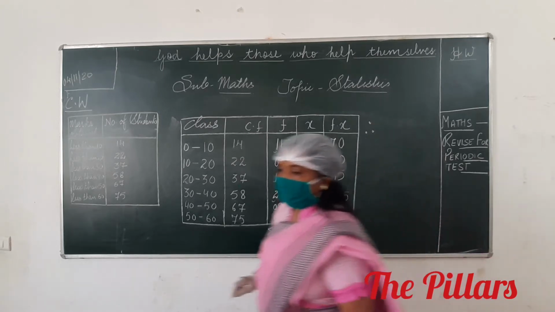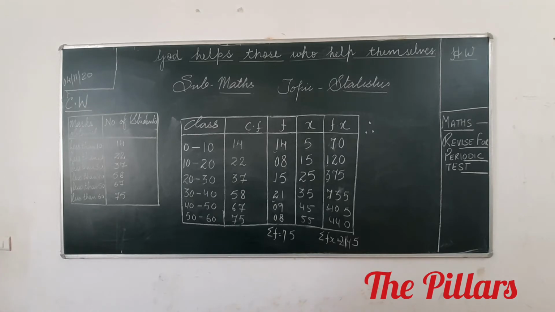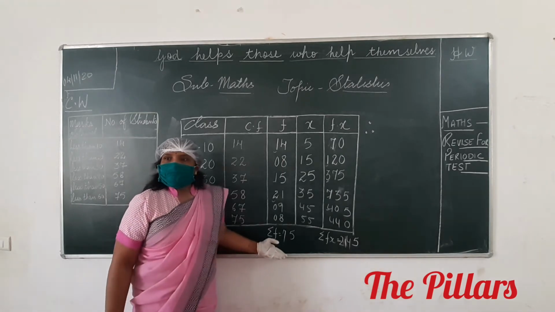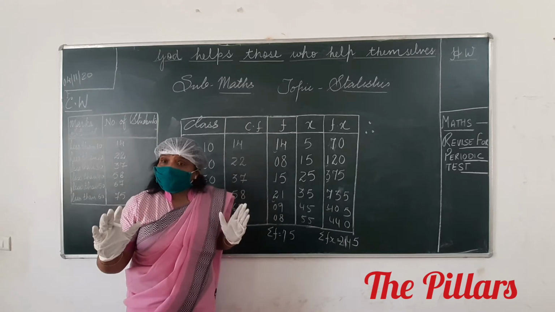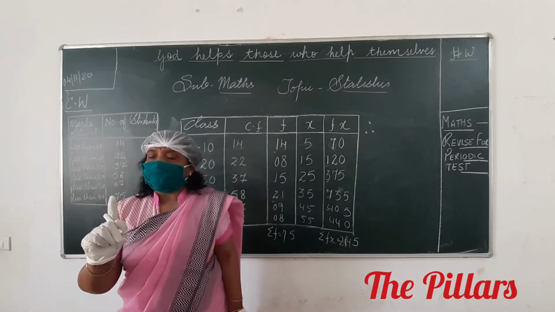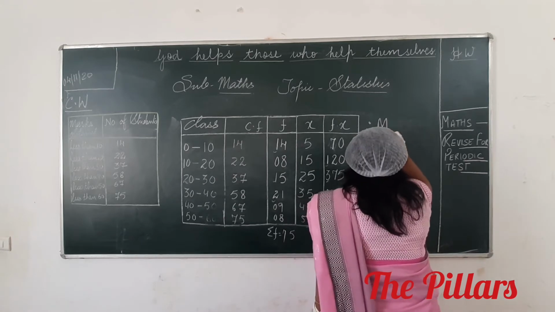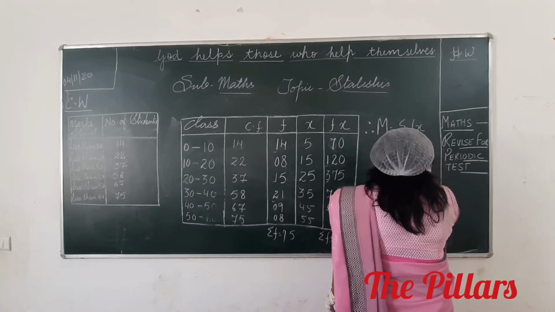So much time you are taking. Sigma f, come on, quickly. 75. Okay. After this, what are we going to do? Write the formula. I always say, you first write the formula. What is the formula? Mean is equal to sigma fx upon sigma f.